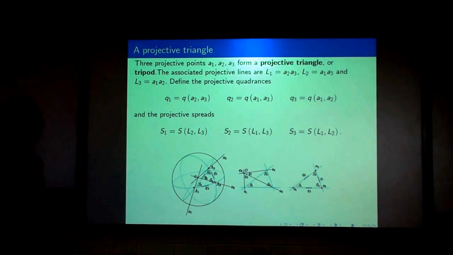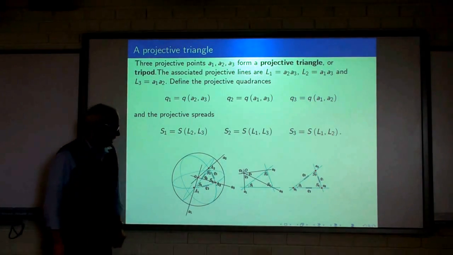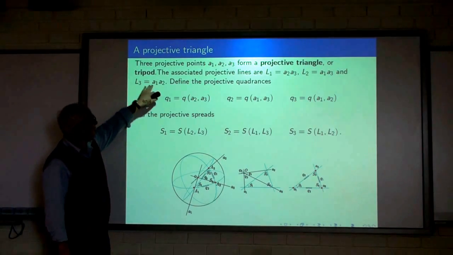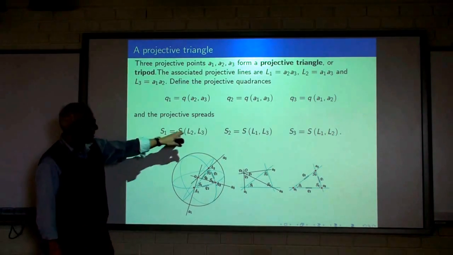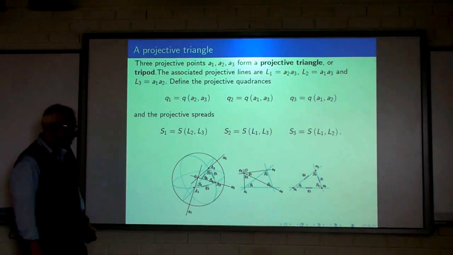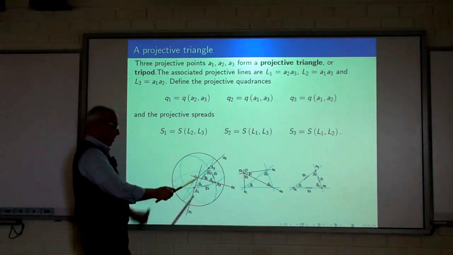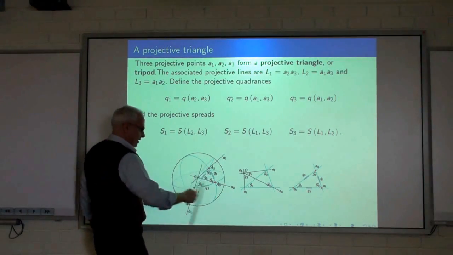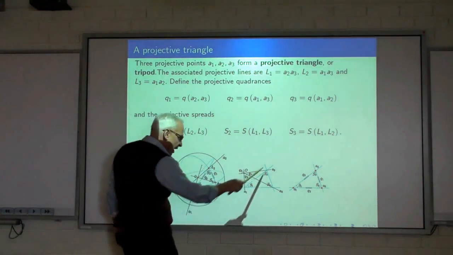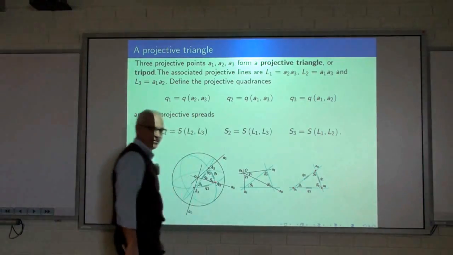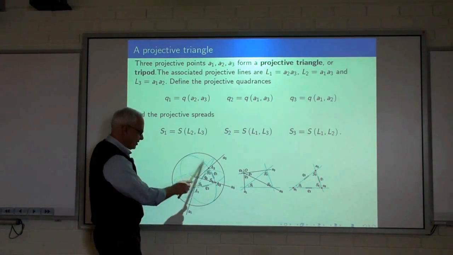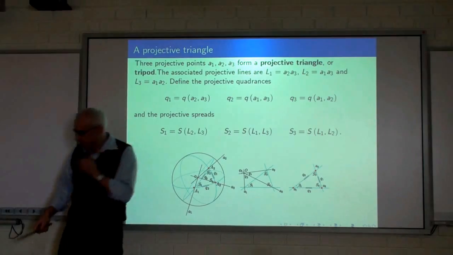And so here's our notation. The notation is kind of opposite to the planar one, so I'm going to use small a1, a2 for points and capital L's for lines. So the 3 points now are the points a1, a2, a3, which we're actually going to visualize just as points. And the 3 lines are the planes determined by them.